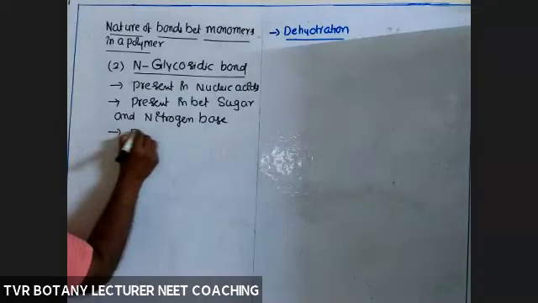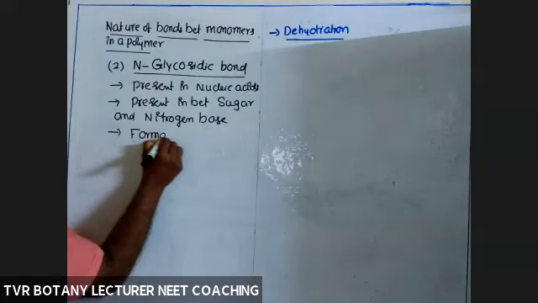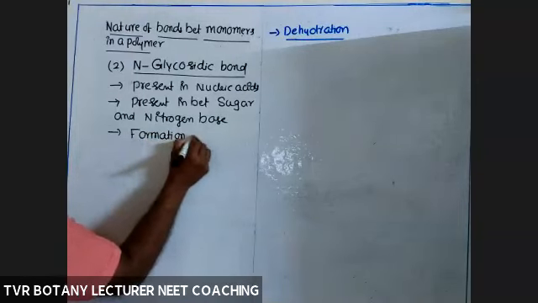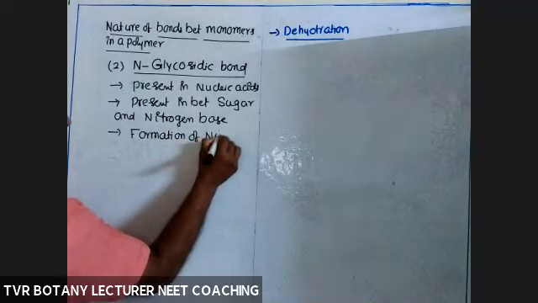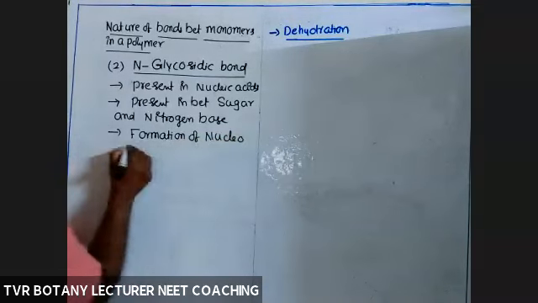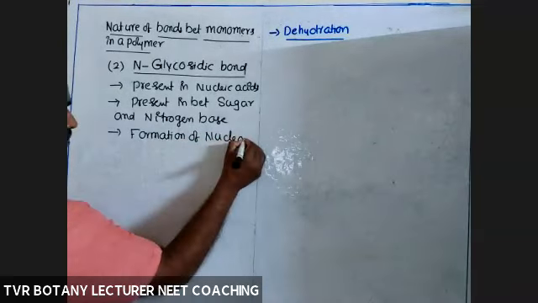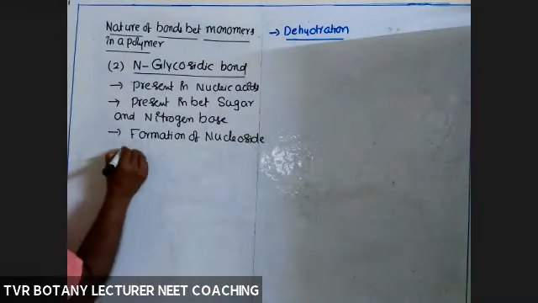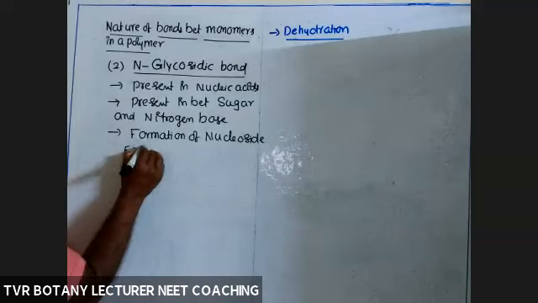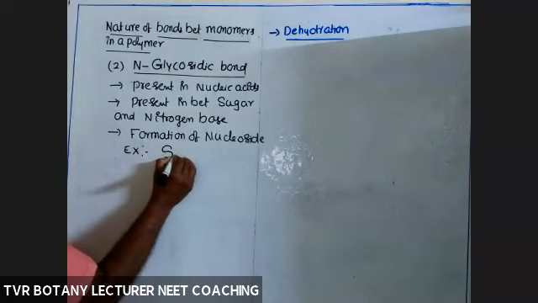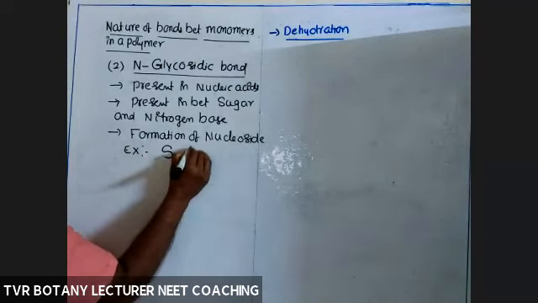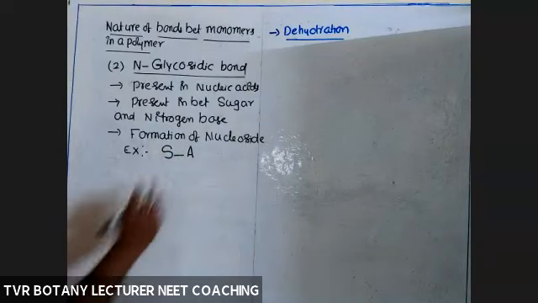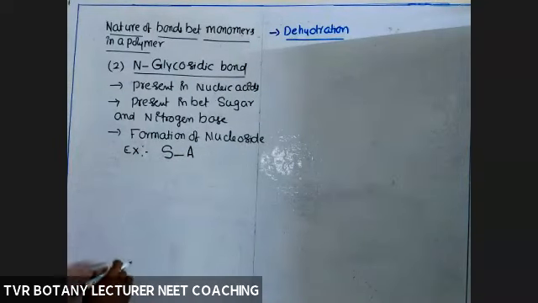Now, what is the purpose of N-glycosidic bond? It is required for the formation of nucleoside. Nucleoside formation. For example, sugar bond adenine. Okay, so this bond is an N-glycosidic bond.